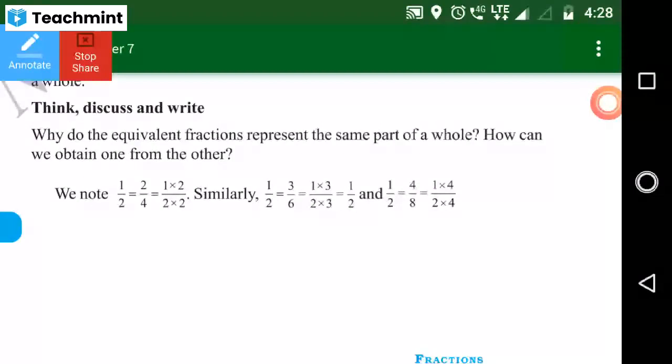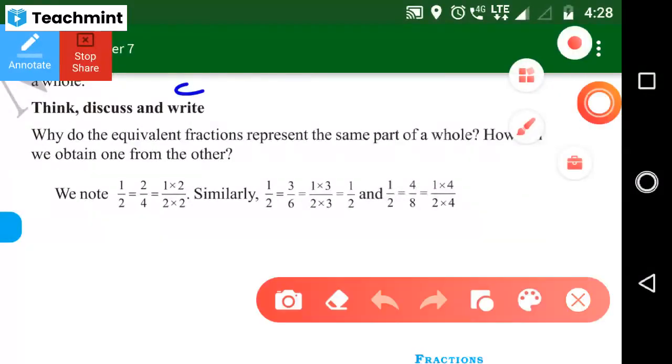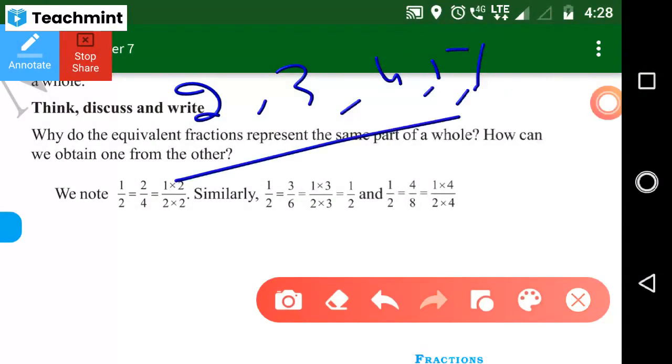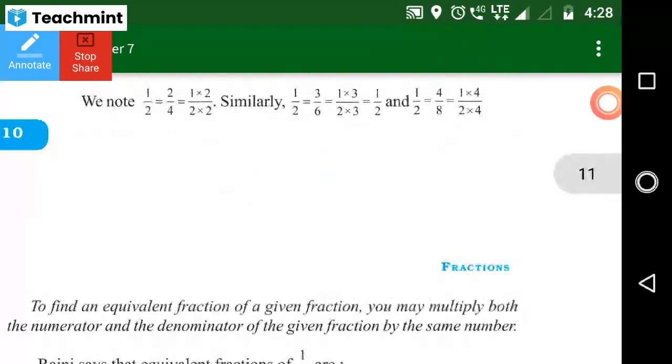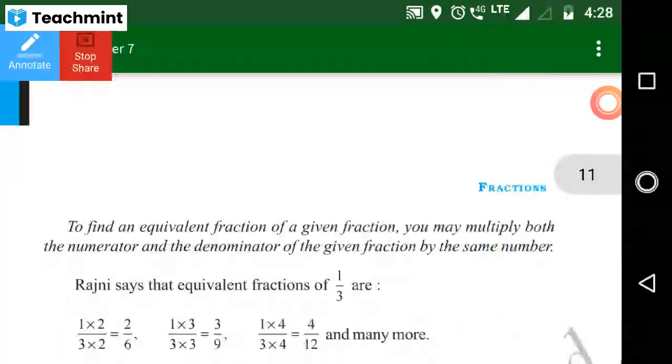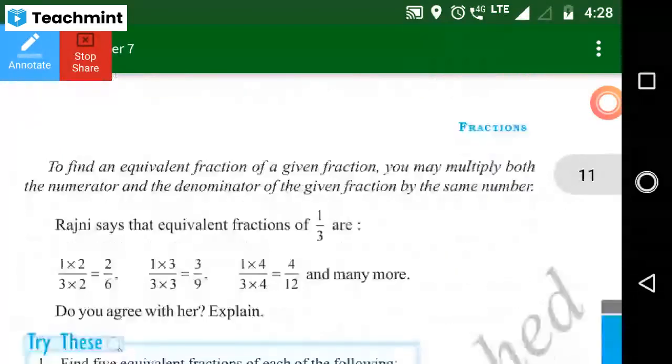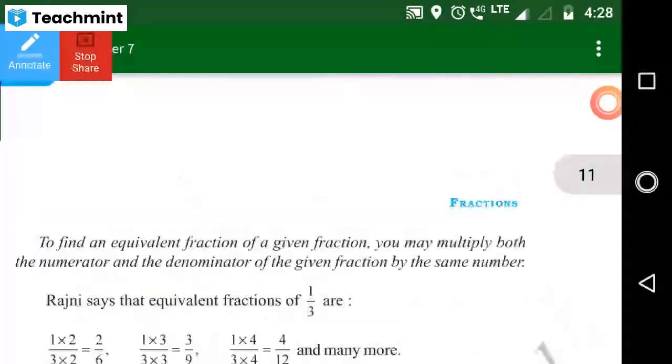To find the equivalent fraction, you can just multiply by 2, 3, 4, 5, 6, any numbers. So how many equivalent fractions do you want? Those numbers are 2 times, 3 times, 4 times, 5 times, 6 times. However many equivalent fractions you need, you just multiply and divide, you will get the same answer. It means equivalent fractions.